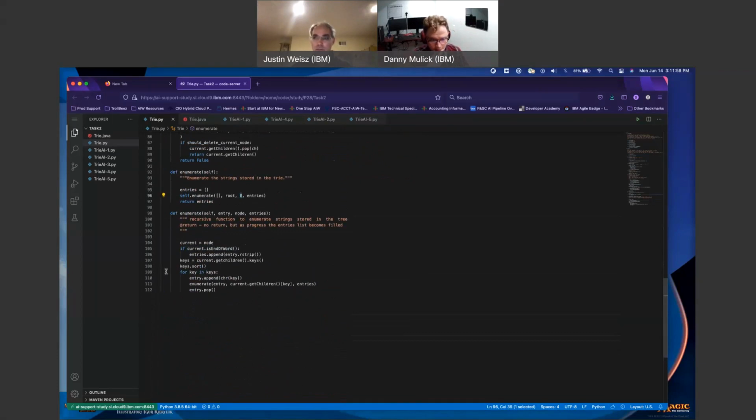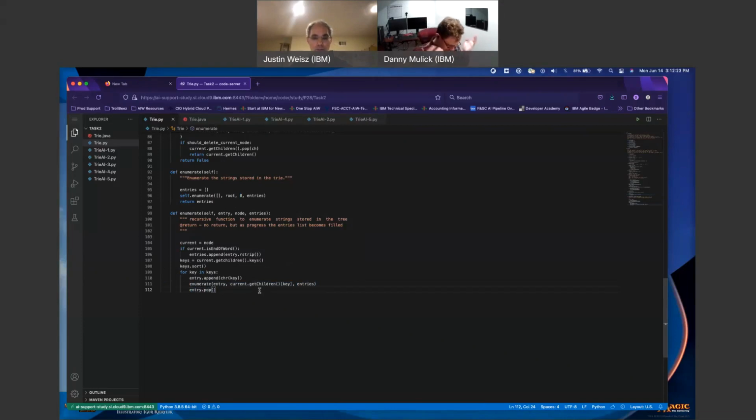For keys, I want to say entry.append the key, keep going down, entry.pop. It is depth first. It is depth first. Okay.